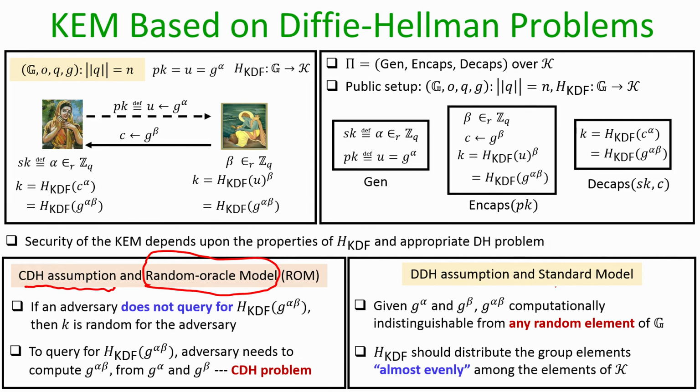Whereas, if you do not want to model your underlying hash function as a random oracle, and want to model it as a special type of smooth distributing function, then you need a more powerful hardness assumption, namely that the DDH problem is difficult to solve in your underlying group.